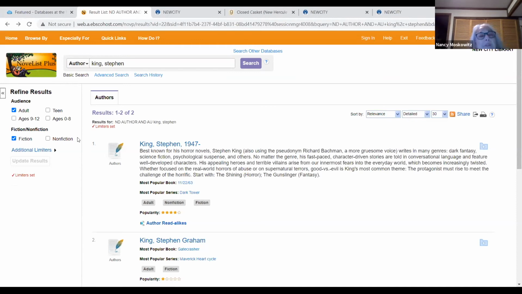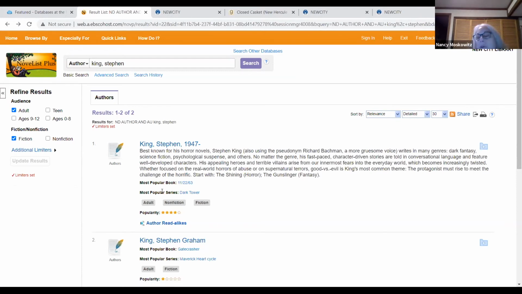But these are two databases that complement each other. One is very selective and one is very open. If you're looking for new books, you're better off using BookBrowse. If you're looking for more content, NoveList Plus is where you want to be. They're both good in different ways, and I'm glad we have both of them.